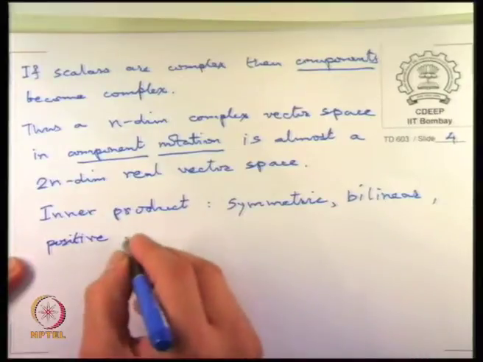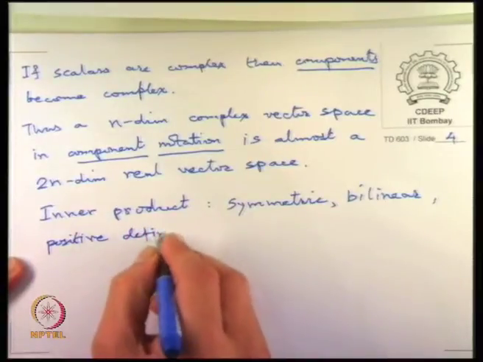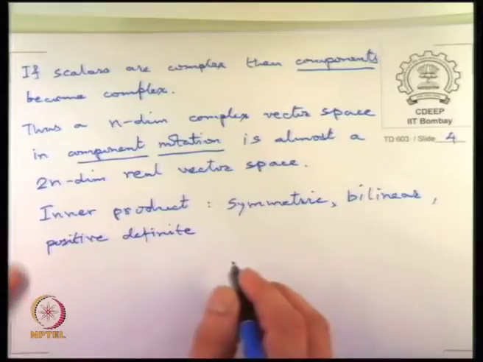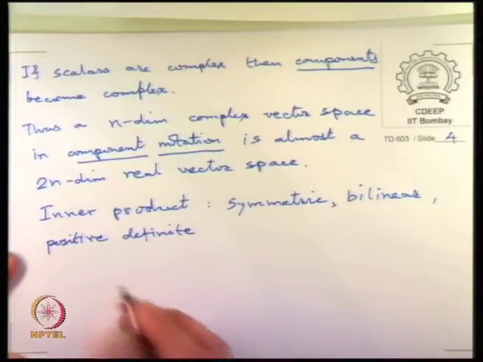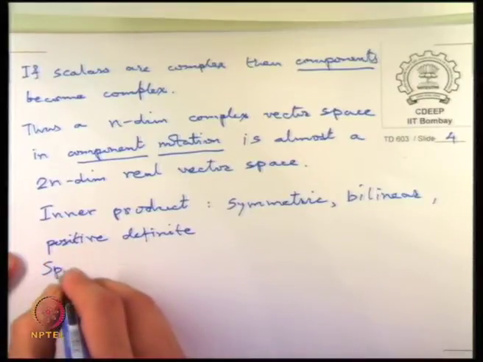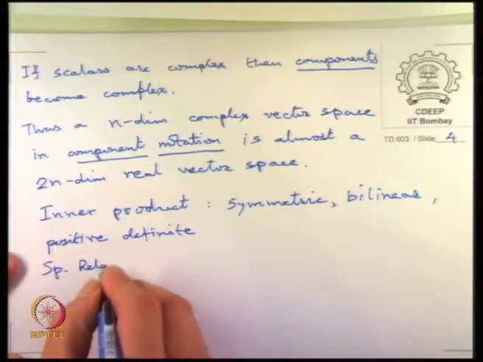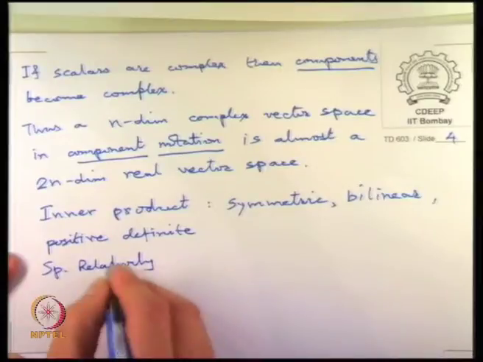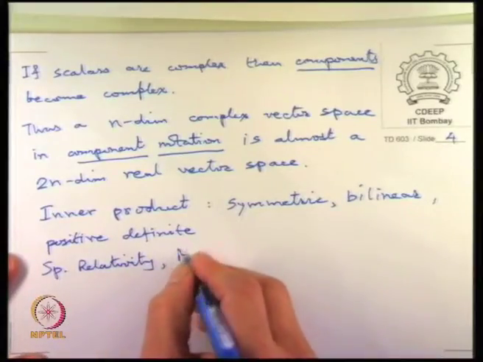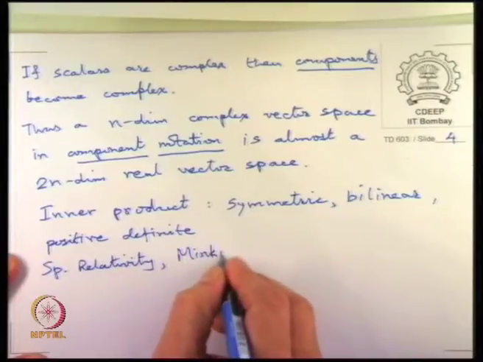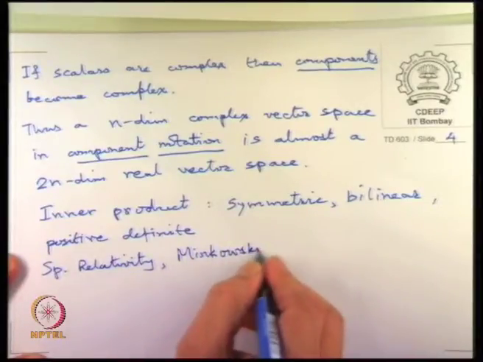Symmetric, bilinear and positive definite, and we have to add the rider that when we come to special relativity, the Minkowski metric does not have the third property.